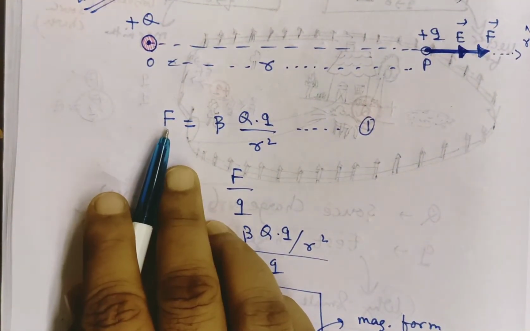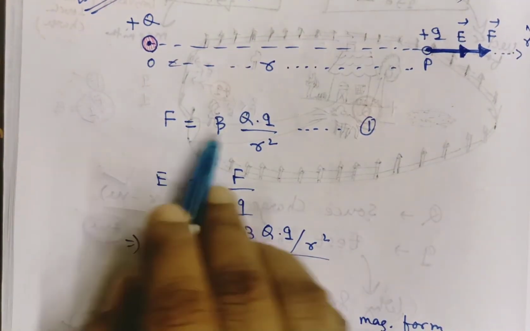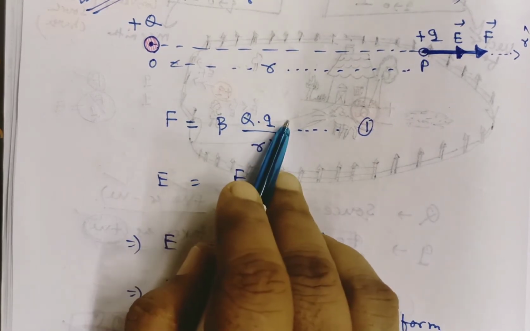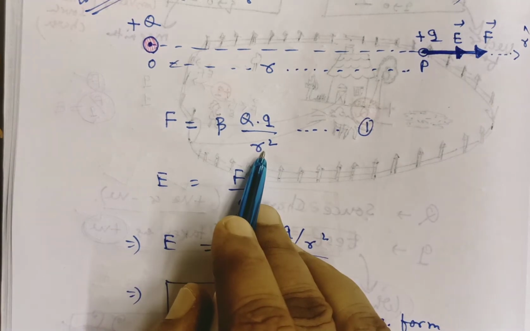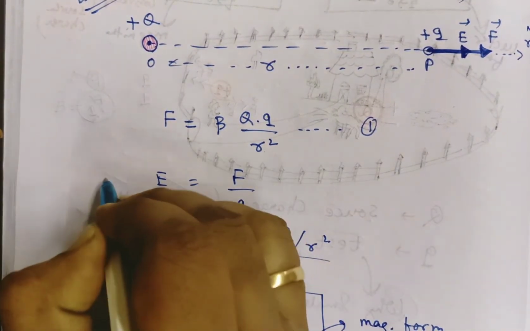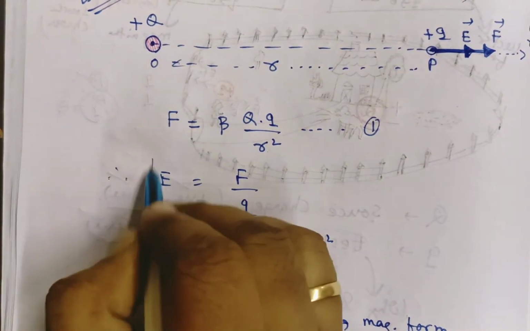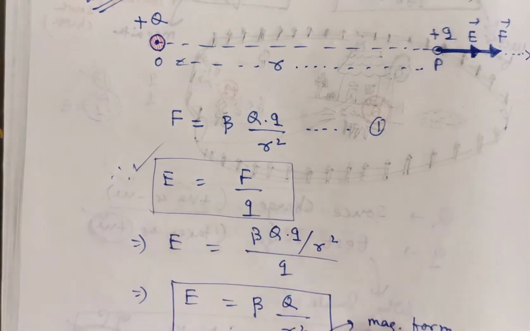First, remember the electrostatic force between capital Q and small q: F is equal to k, the product of two charges, capital Q into small q, divided by the square of the distance, r square. Clear? Now we know the general formula of electric field intensity, E is equal to F by q.